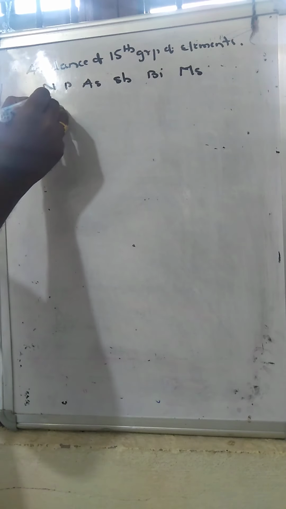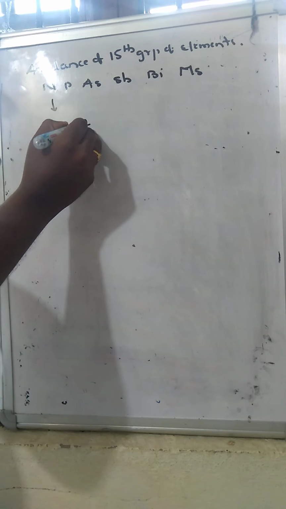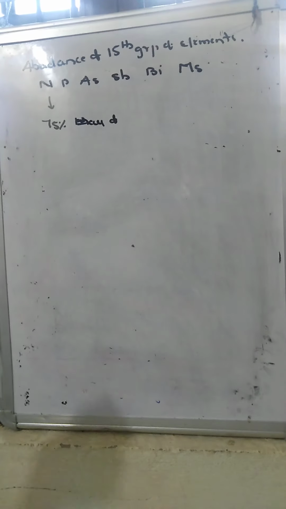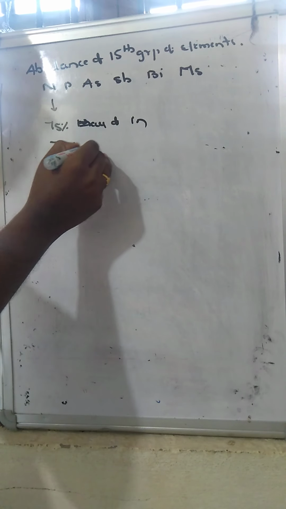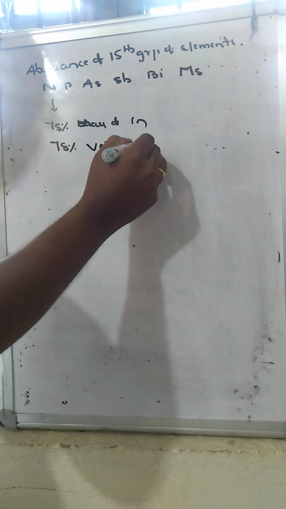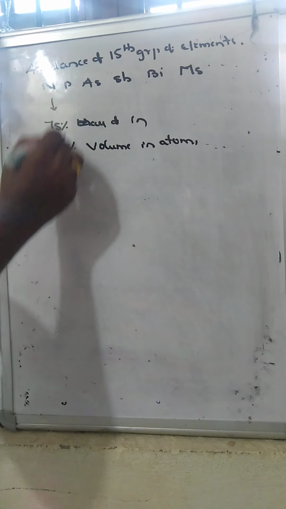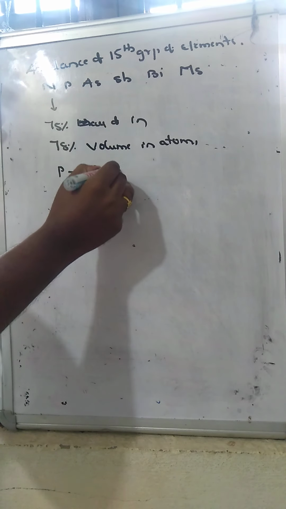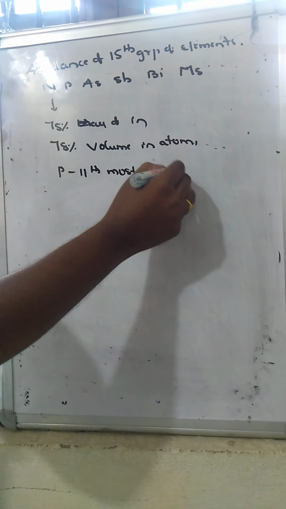Among these, nitrogen is about 75% by mass in the atmosphere, whereas it is 78% by volume in the atmosphere. Now, phosphorus is considered the 11th most abundant element in the earth crust.